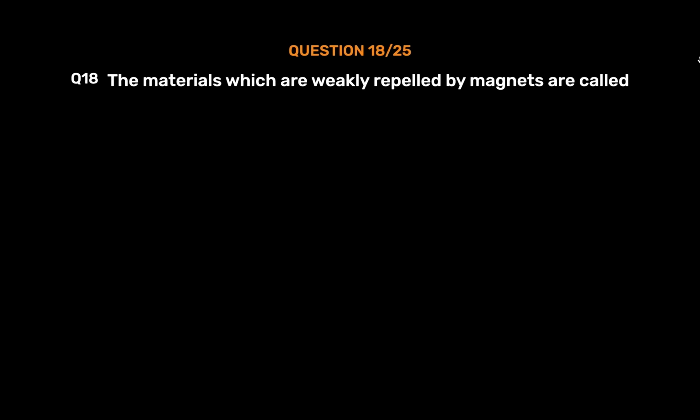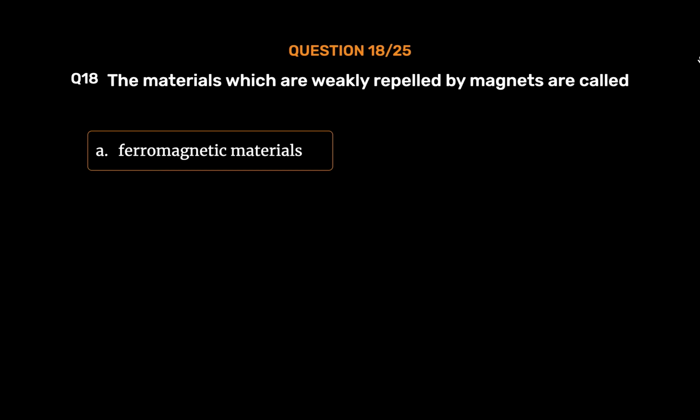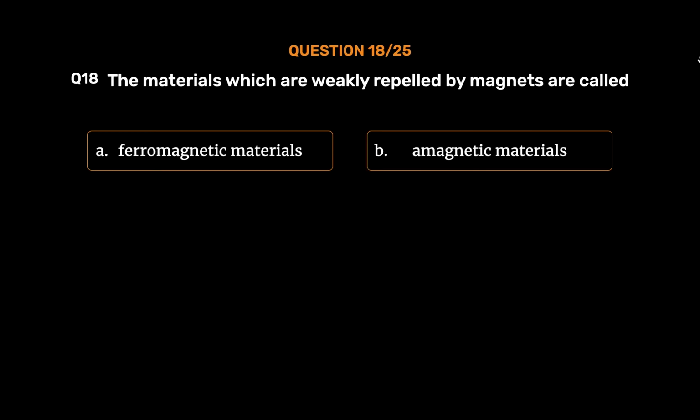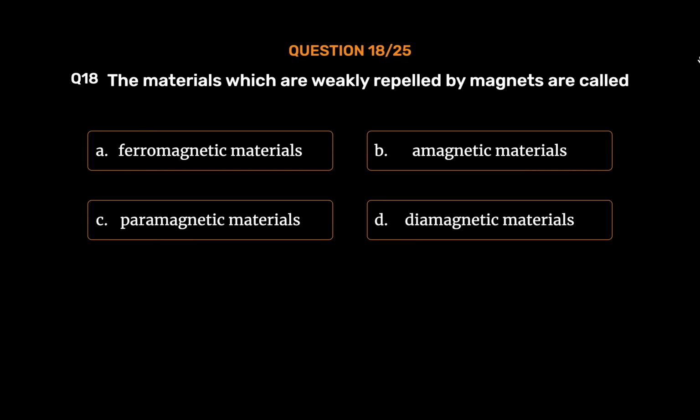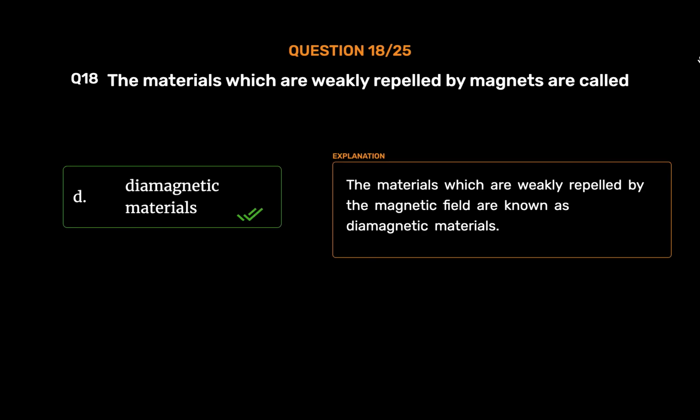Question number 18. The materials which are weakly repelled by magnets are called option A. Ferromagnetic materials. Option B. Amagnetic materials. Option C. Paramagnetic materials. Option D. Diamagnetic materials. The correct answer is option D. Diamagnetic materials. The materials which are weakly repelled by the magnetic field are known as diamagnetic materials.